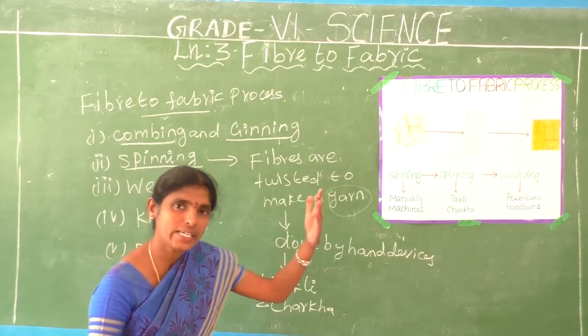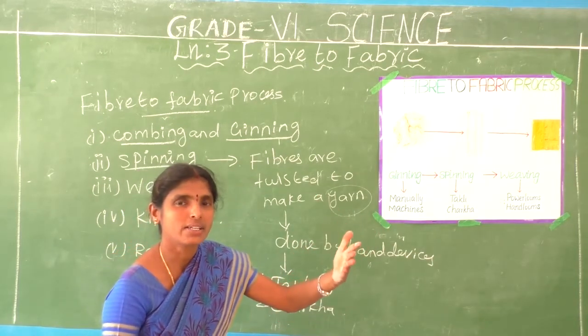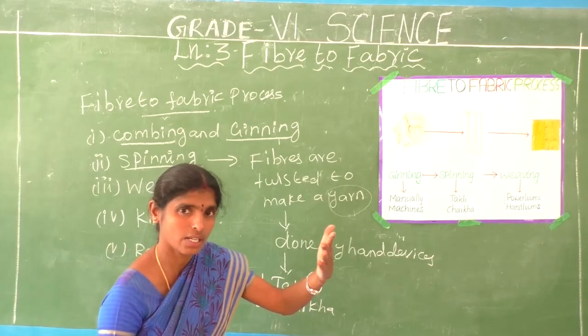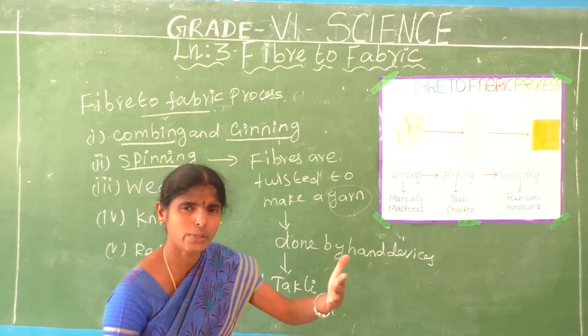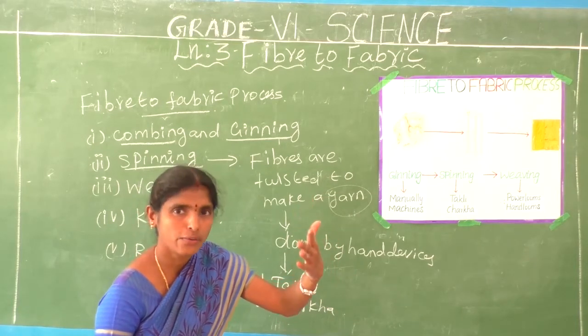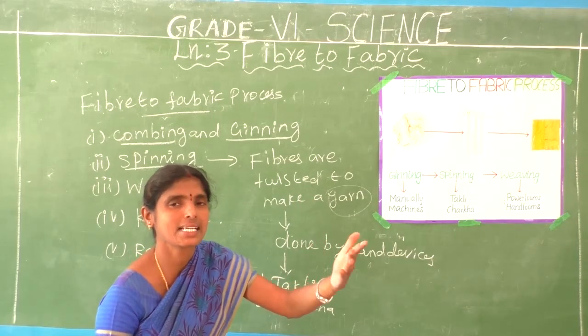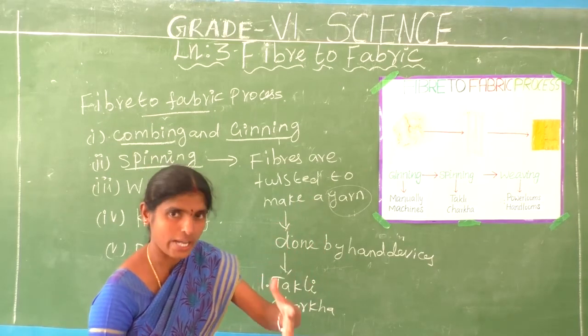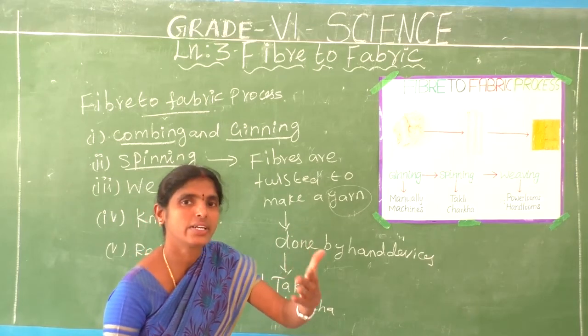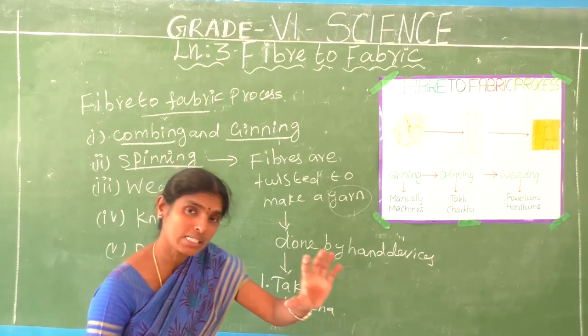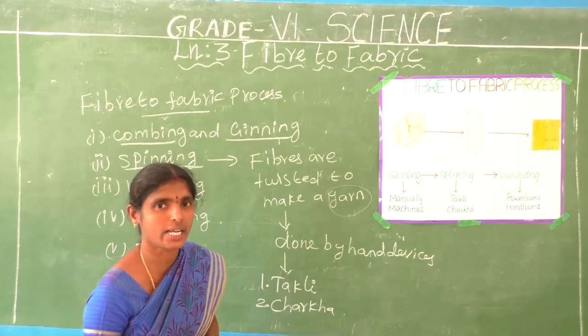First we get the cotton plant. The cotton plant gives cotton fruit. After maturity, the cotton fruits are separated into seeds and cotton, that means fiber. Fibers are converted into yarn. That process is called spinning. Are you understanding?